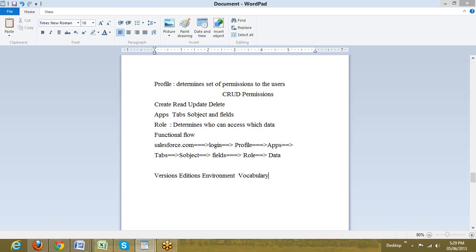So if we can create the IDs and get it done, then we can start working with Salesforce, and we would be definitely working as of now on the developer edition. So we will be working with the developer edition. Yes, initially we will be working with the developer edition.